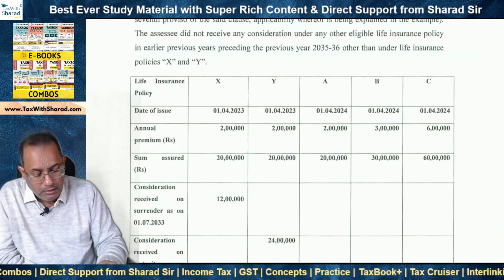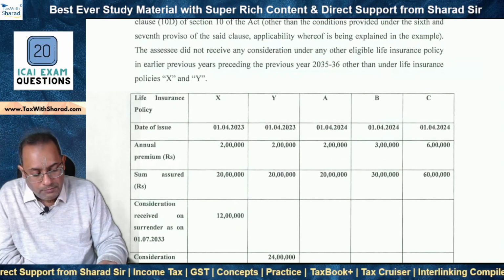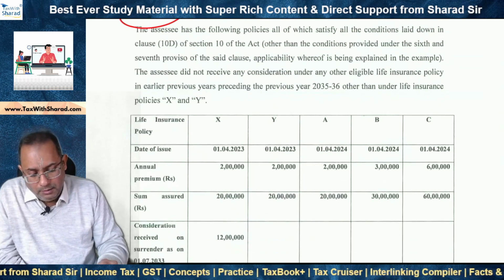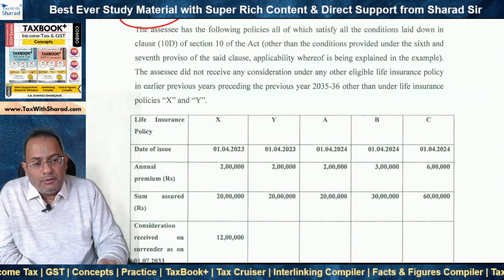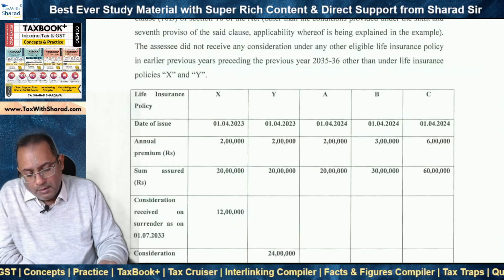And we are asked to figure out what exemptions should be claimed. And here there are basically 2 approaches. It might be given in the question. If it is not given in the question, then we can assume.